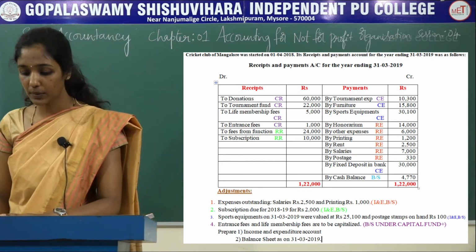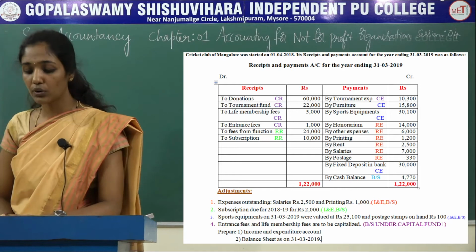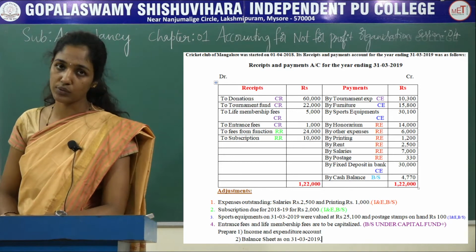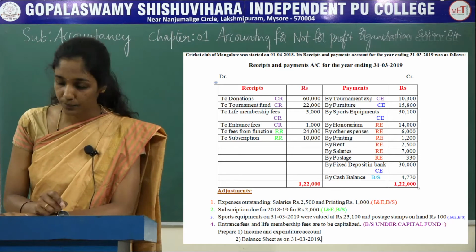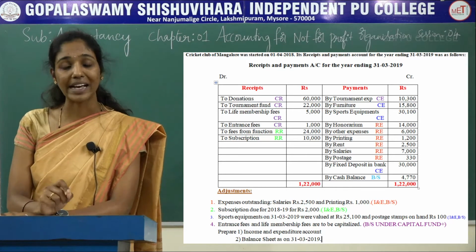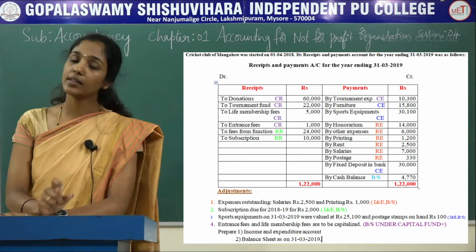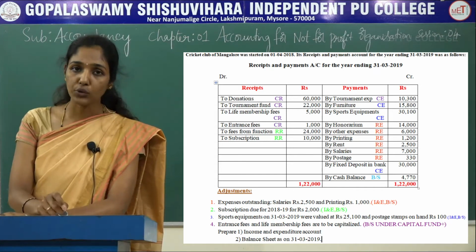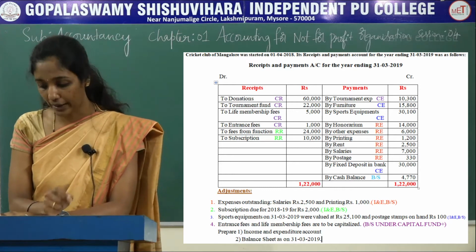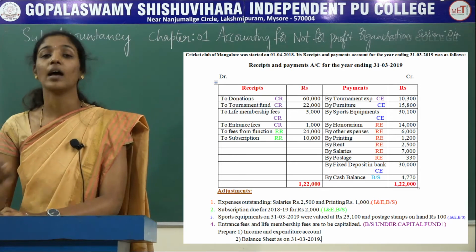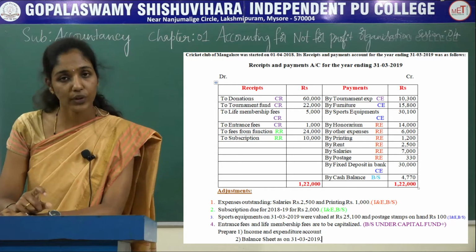The second adjustment is subscription due for 2018-19 for 2,000. Subscription due means outstanding subscription. So here this is the current year outstanding, and this current year outstanding is also added to the subscription in the income and expenditure account, and again it should be recorded on the asset side of the new balance sheet.